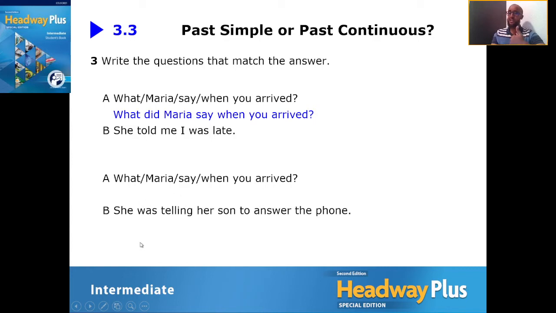So that tells us this is the past continuous. Great. So the question should also be in the past continuous. So how do we say that? We should say, what was Maria saying when you arrived? Okay, guys, excellent, well done.